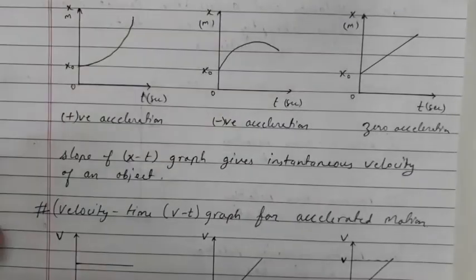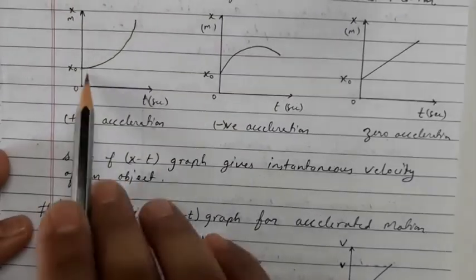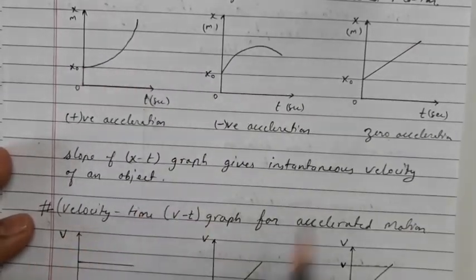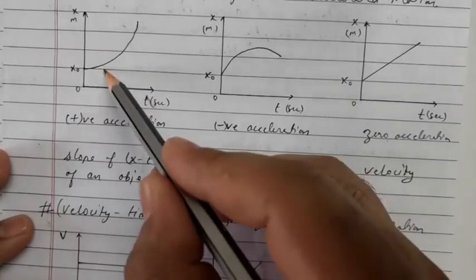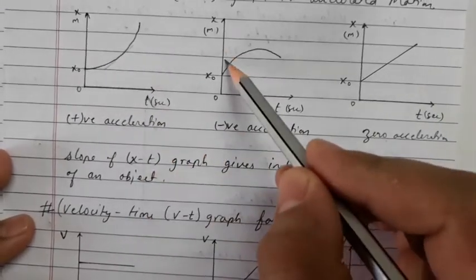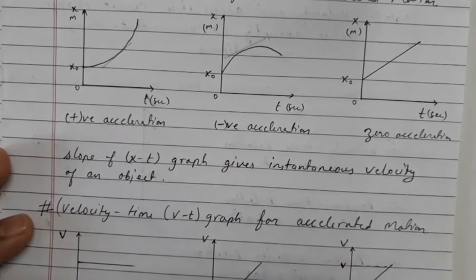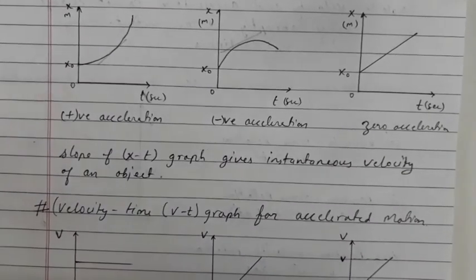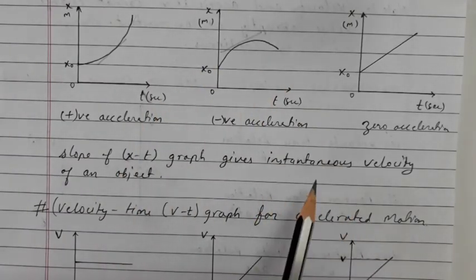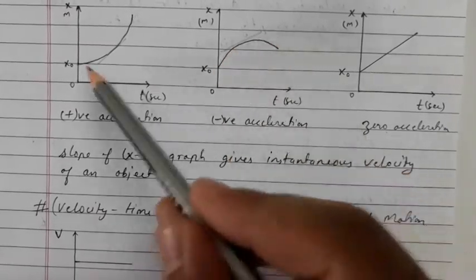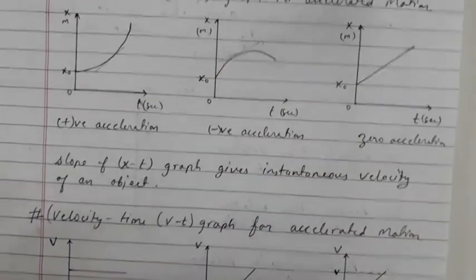Now comes one more thing, the slope of the xt graph. This is a curvy nature, so whenever we need to find the instantaneous velocity, we can just find the slope of this graph. Whenever we find the slope of this graph, we can easily find the instantaneous velocity. So keep in mind that in a curve, whenever you need to find the instantaneous velocity in the xt graph, you just need to find the slope of the graph or slope of the curve.